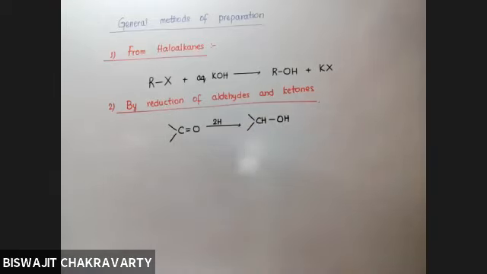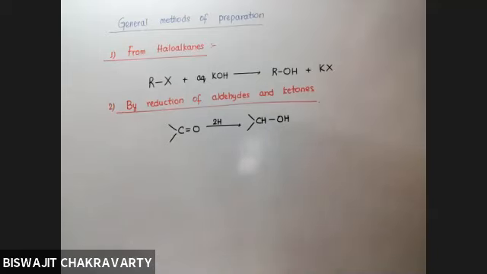But you cannot write 2H on the arrow, because 2 nascent hydrogens are not available. You are supposed to write some reagent which can give the 2 hydrogens. I'm just giving you an idea that when you add some reducing agent to an aldehyde or ketone, you get an alcohol as 2 hydrogens are added.